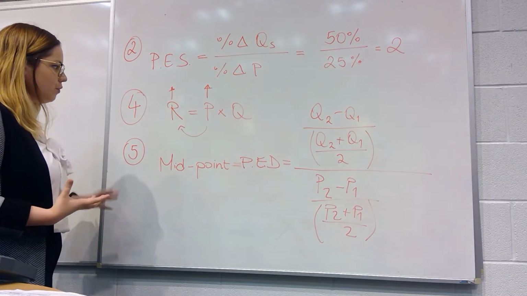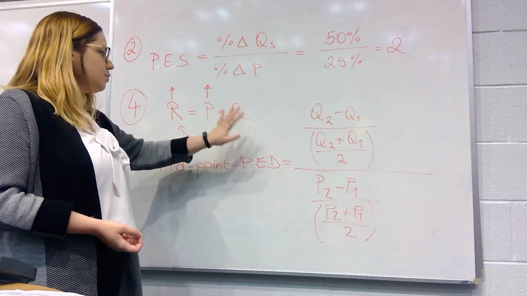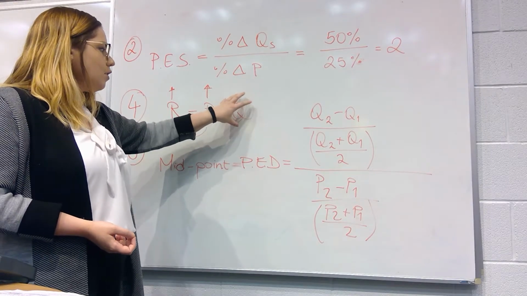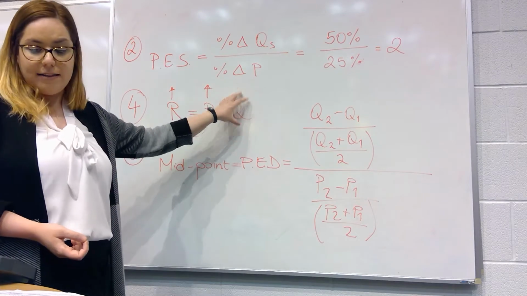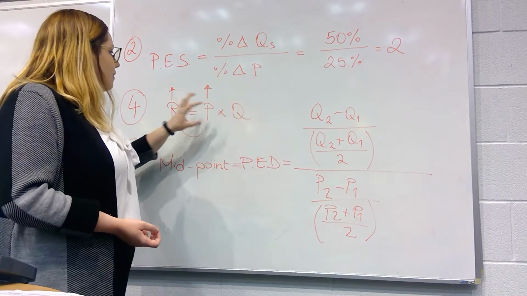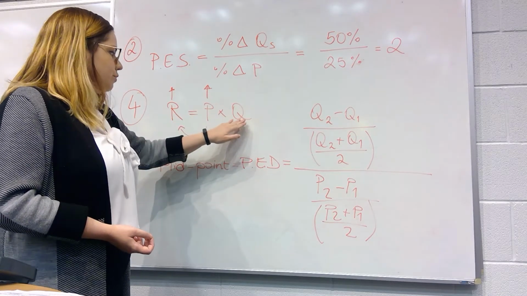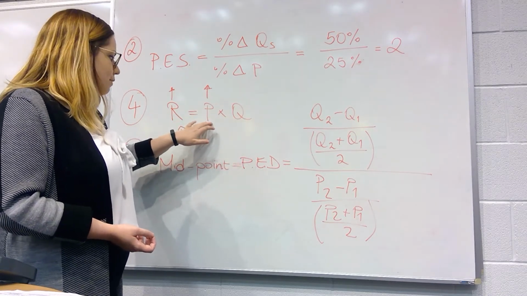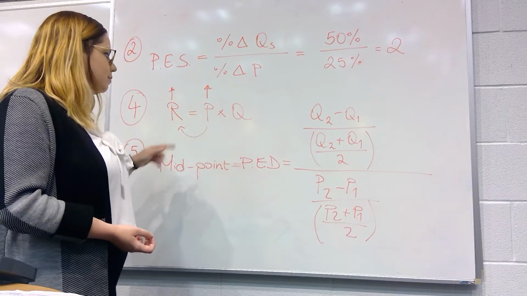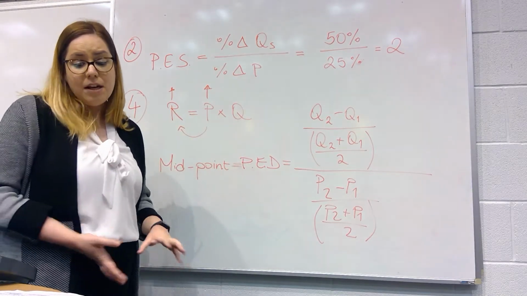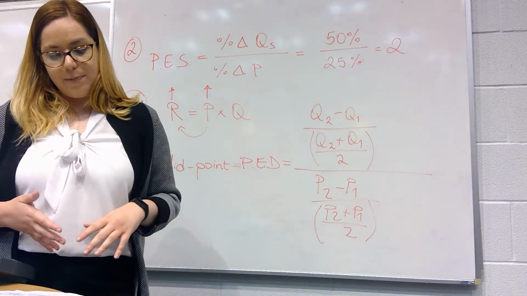What happens to the revenues? We know the formula for total revenues would be price times quantity, and we know that our quantity stayed exactly the same because our demand is perfectly inelastic. However, we know that our price increased by 8%. So the quantity is the same, the price increased by 8%, and hence the revenue should increase by the same amount as price because the quantity stayed the same. Hence, the correct answer to question number 4 is D, 8%.